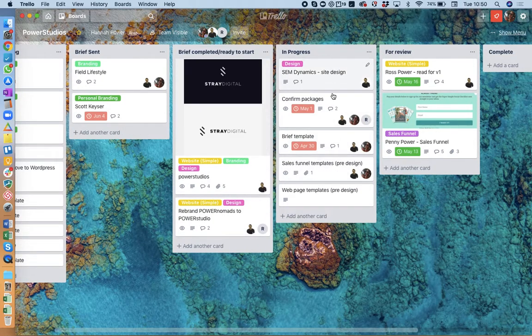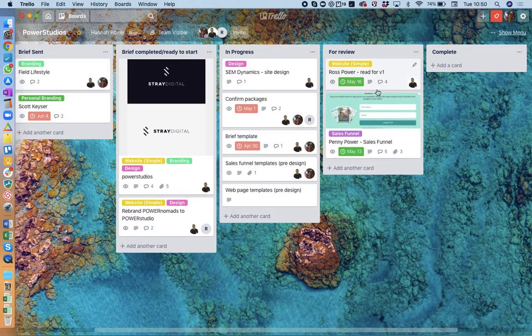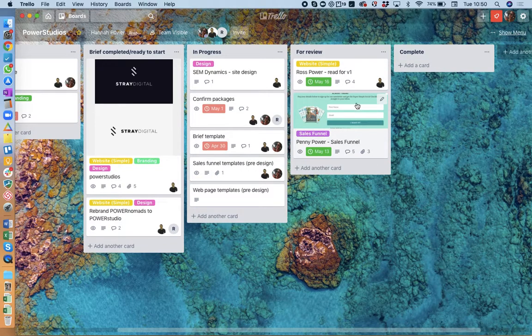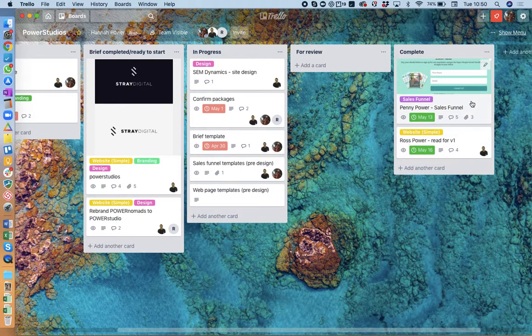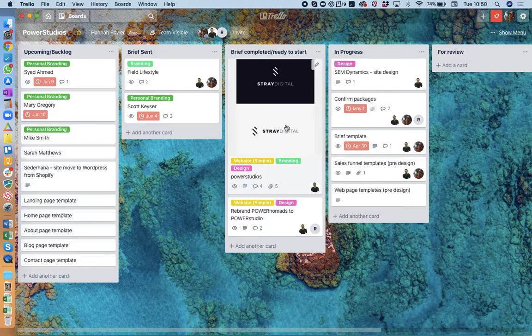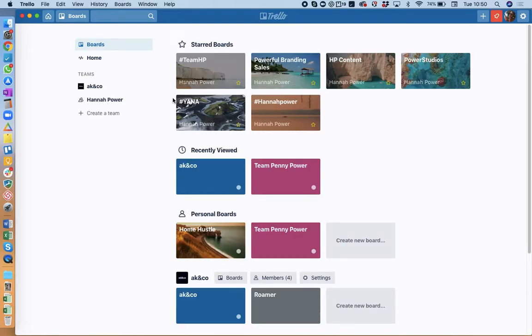And then we have things that are in progress, and we have things that are ready for review and then complete. So for example, actually these two are complete now. So this just enables us to manage essentially the agency life. We've got about 8 or 9 clients at the moment who are going through various processes. And then there's also some stuff we need to do for the business. So for example, create a landing page template so it's easy for somebody to complete. So those are 4 ways that I use Trello in 4 slightly different ways.